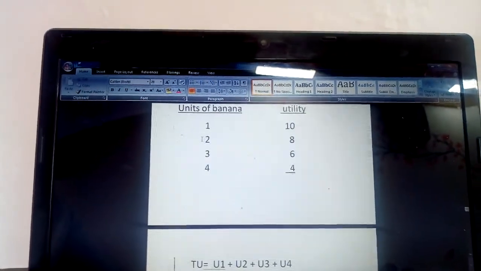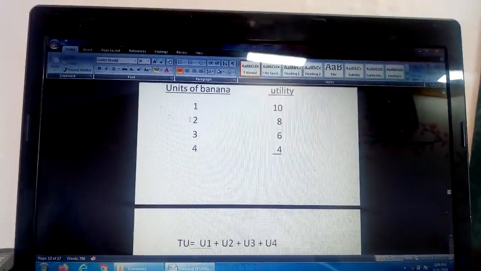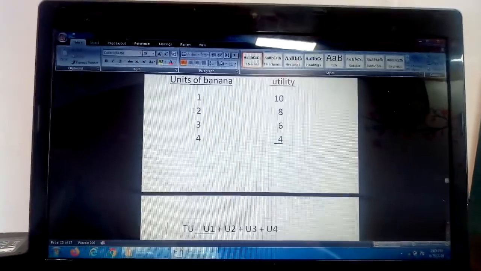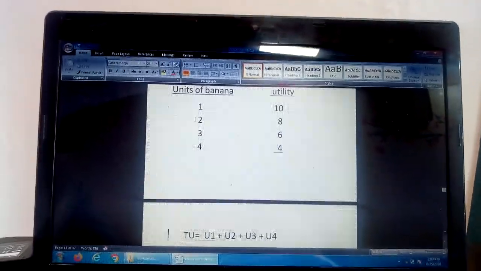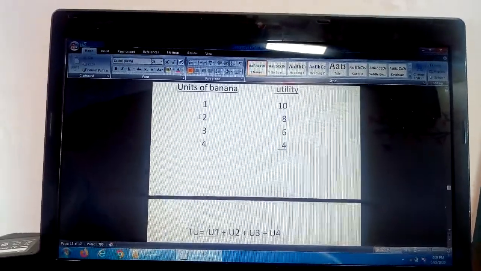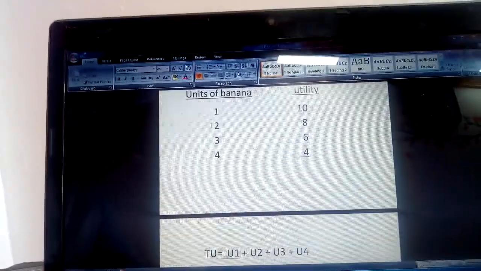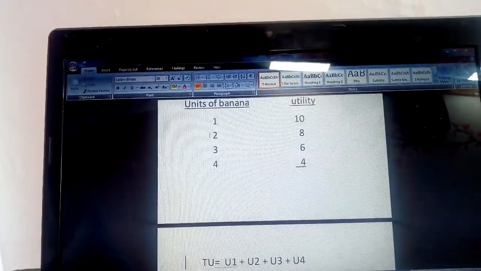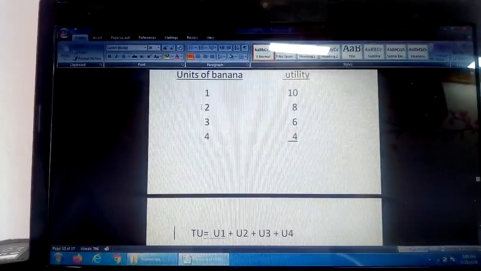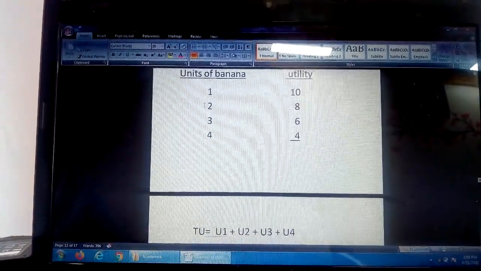So consumer continues one after another. Already we have seen one of the conditions, that is continuity. There should not be a gap between the consumption of the first unit of banana and the second unit of banana. So that's why consumer continues one after another. From first he gets more utility because he is so hungry, and he continues. He consumes the second unit of banana, he gets less utility than the first one. So he has to say that it is 8 units of utility.